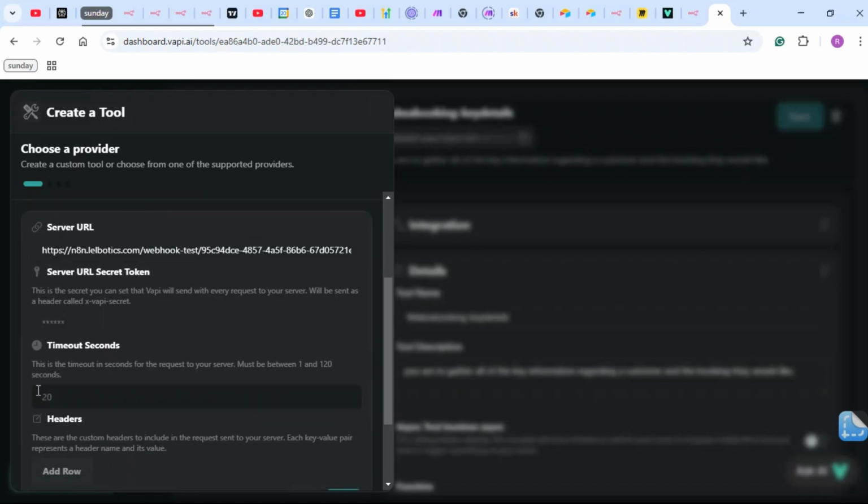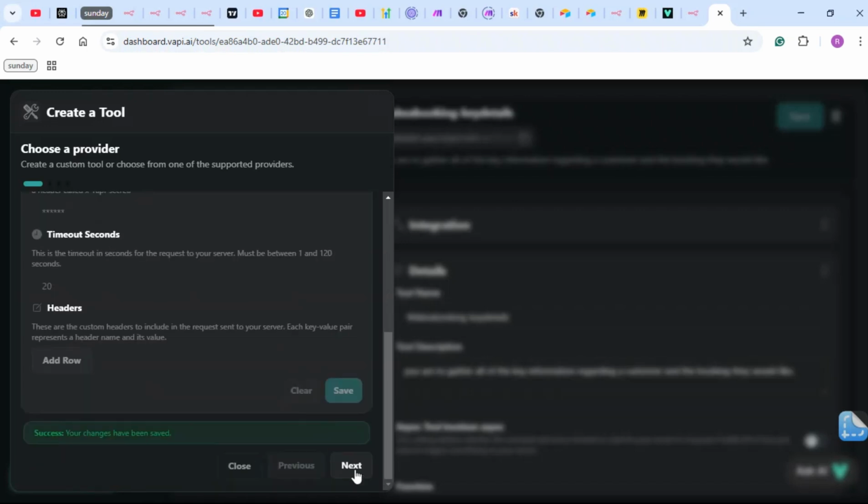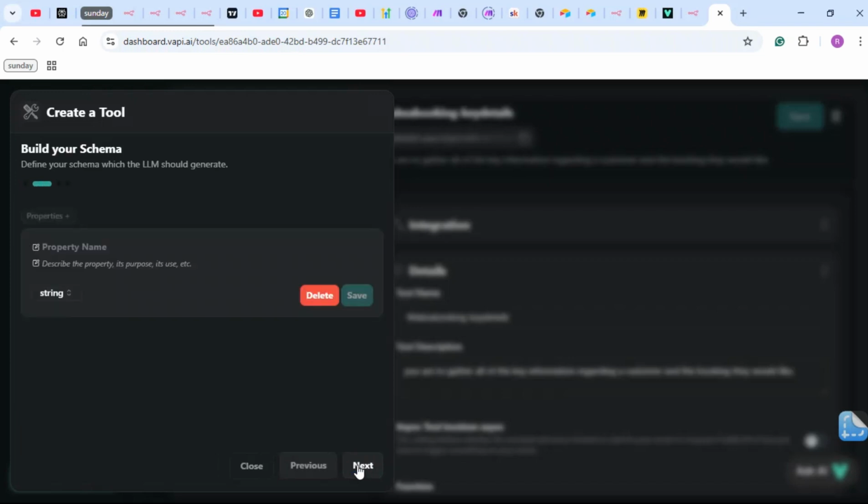The 10 seconds, you don't have to worry about this. 20 seconds is all good. Headers, this is all okay. Just go to the next step. Then once you save, click on next. And here you will see build your schema.